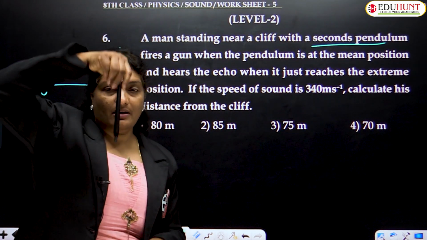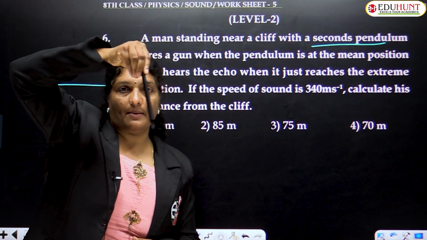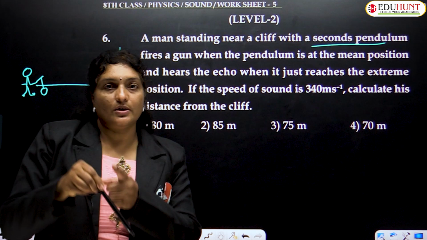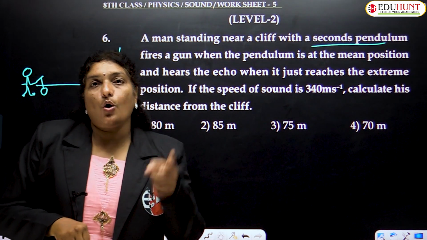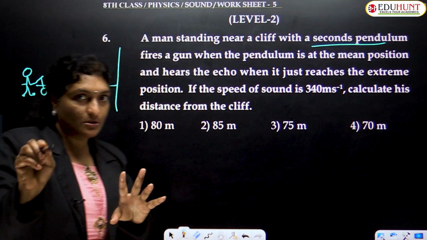That means if it starts from one particular position to go to the other extreme position, coming back to the mean position, again to this extreme position and coming back. So in order to complete one complete oscillation, it takes 2 seconds. A seconds pendulum takes 2 seconds. This you need to understand.